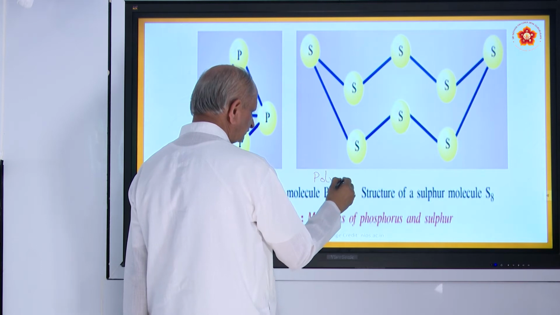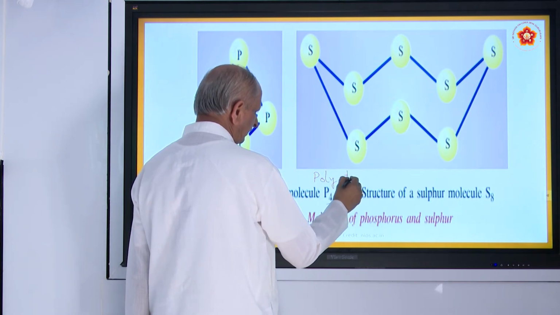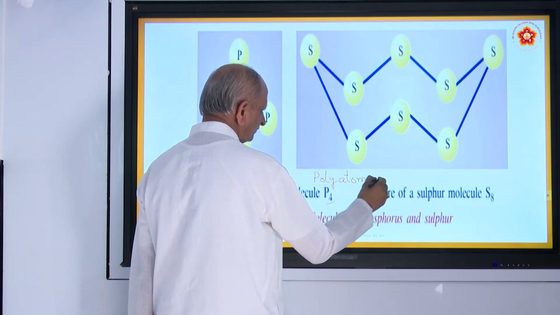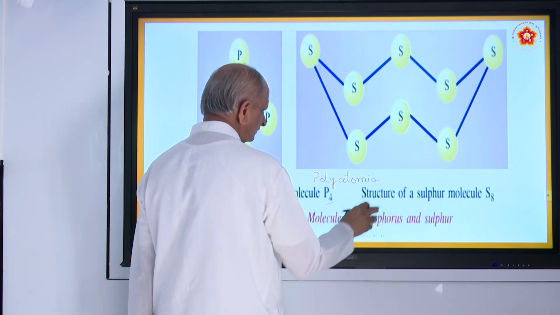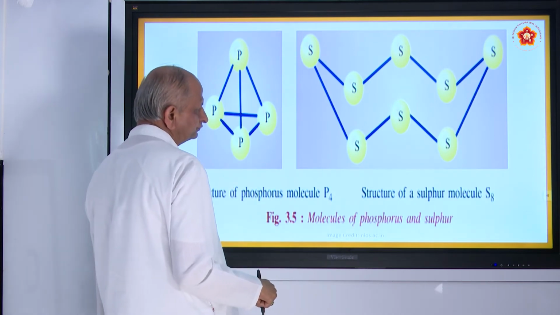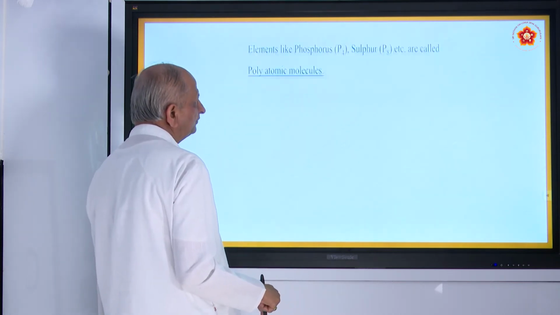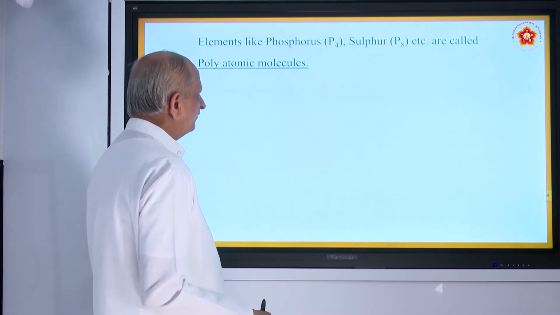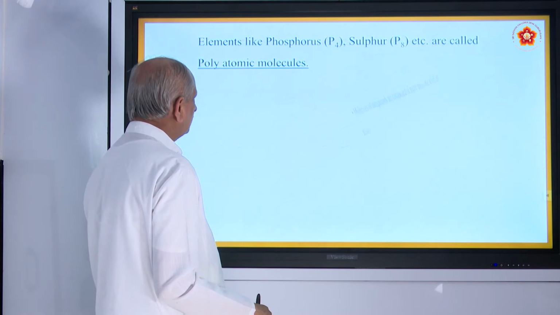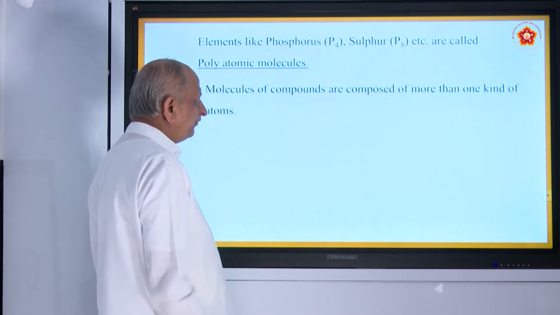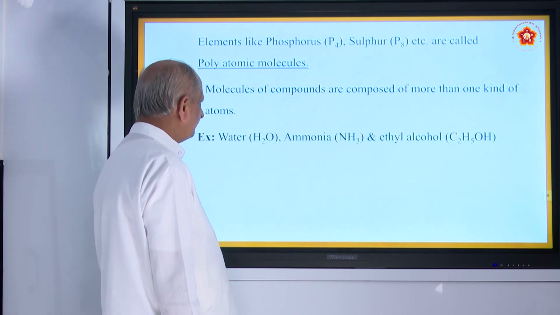Poly means what? Many. Atomic means number of atoms. Polyatomic molecules. Elements like phosphorus, sulfur, etc. are called polyatomic molecules. And molecules of compounds are composed of more than one kind of atoms.